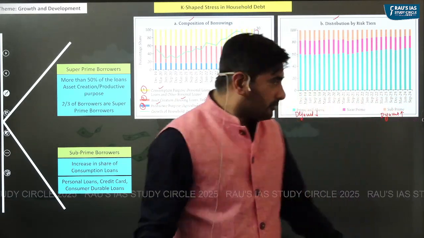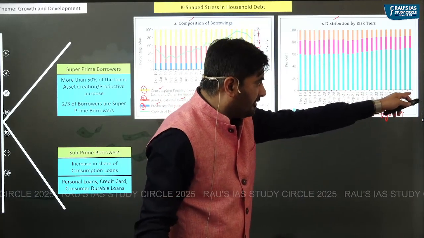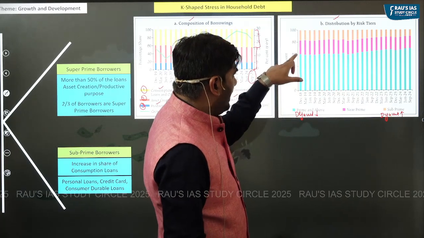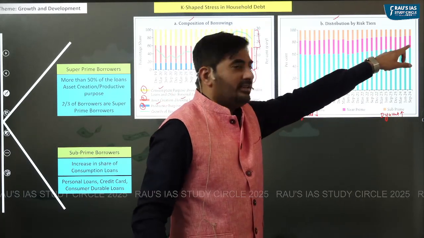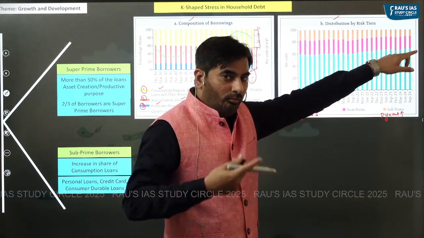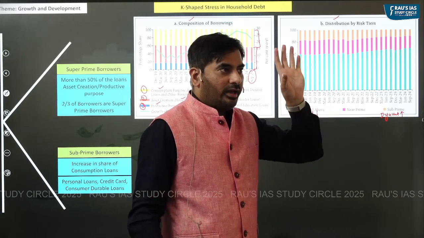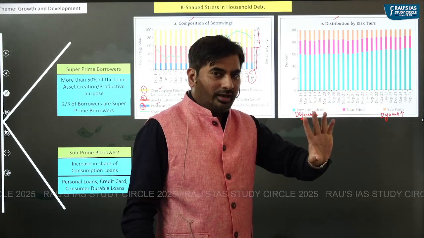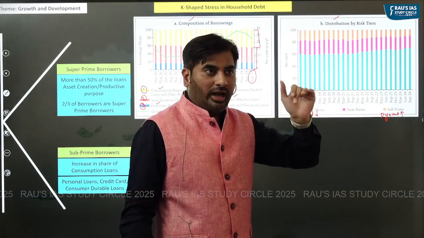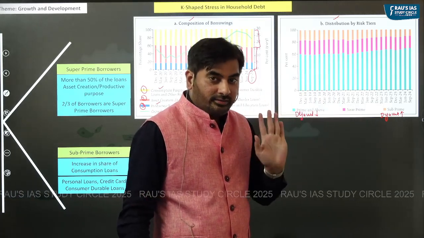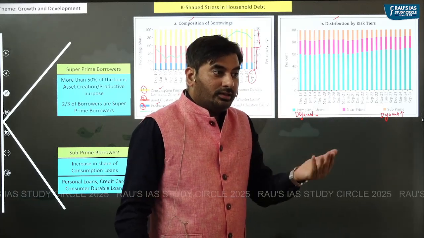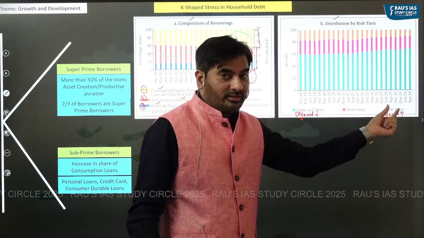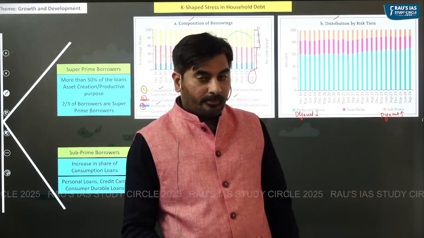Similarly, look at September 2024. The prime borrowers are somewhere around 66% of total borrowers. It means out of every 100 borrowers in India, two-thirds are prime borrowers who have high creditworthiness. The remaining one-third could be near prime or subprime borrowers, right?